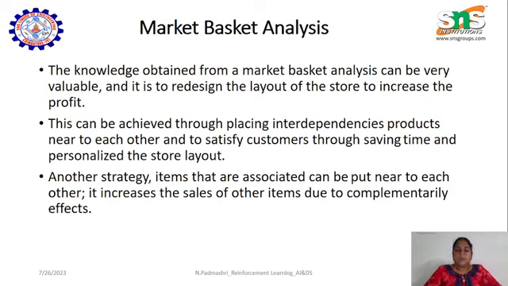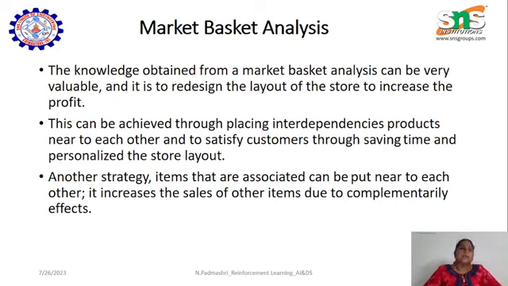This can be achieved by placing interdependent products, maybe placing all the products near to each other. That's one way, and to satisfy the customer through saving time, and also personalizing the store layout. These are also some ways that we can improve. The other strategy is that associated items can be put near to each other, which increases the sales of the other item.